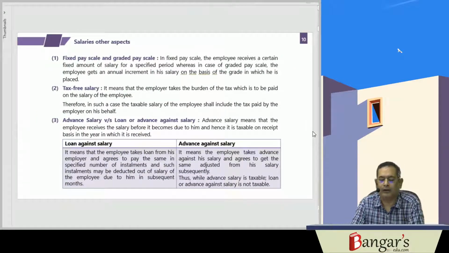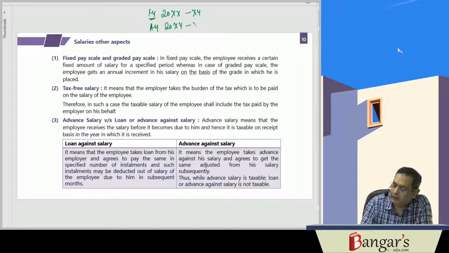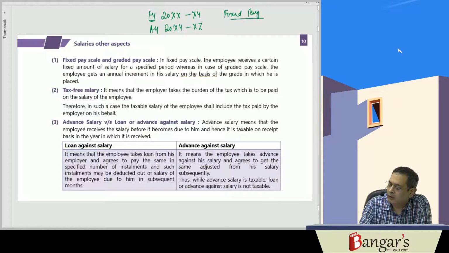Then in other aspects, we have a fixed pay scale and a graded pay scale. Say your financial year is 20XX-XY and assessment year is 20XY-XZ. If we have a fixed pay, in case you are getting a salary of say 25,000 rupees per month, it is fixed pay.